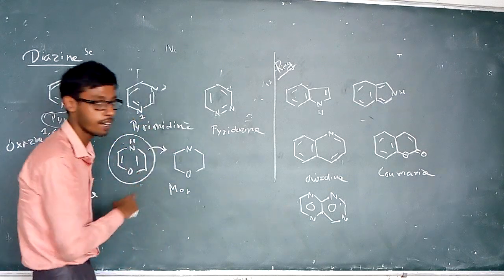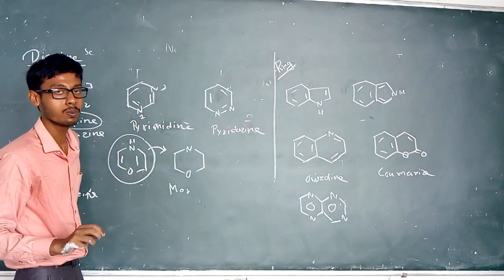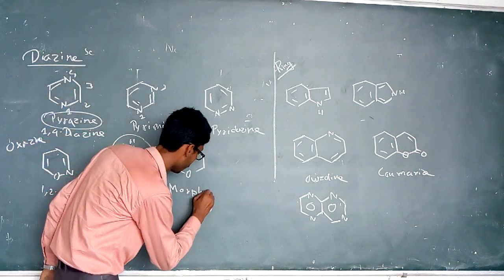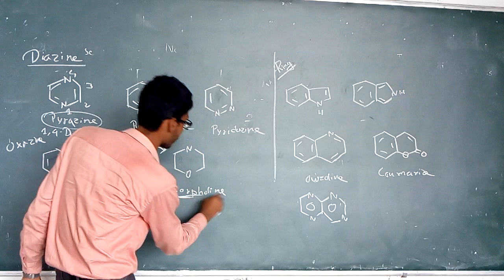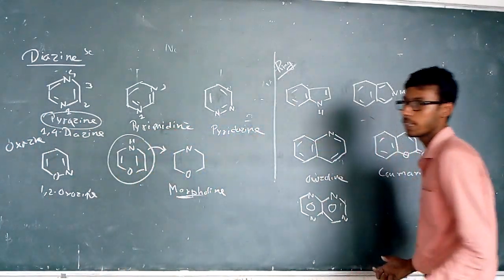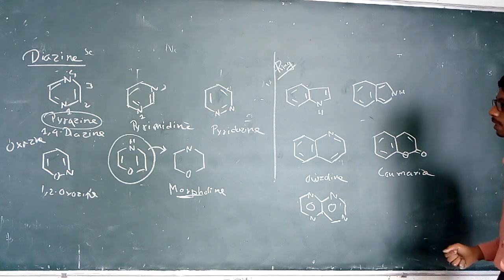That is tetrahydro-1,4-oxazine. It is known as morpholine. It is an important structure in heterocyclic compounds, and these are the common rings used in medicinal chemistry.